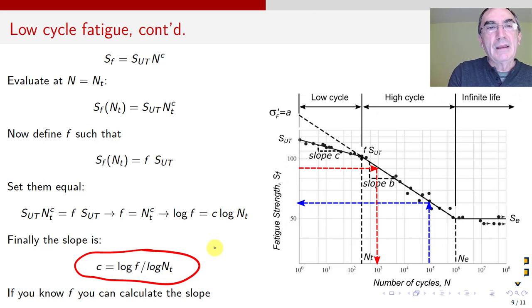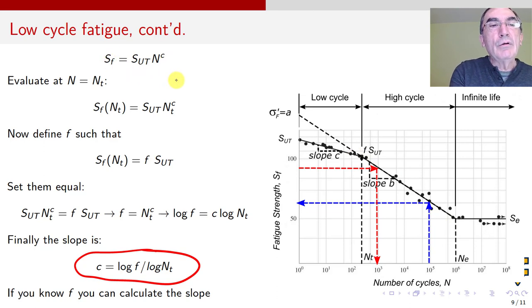So this is the equation, SF equals SUT N to the C, for this line. It's a power law, but in log it's a line, which is great because if the data fits a line, then you can get the slope and the ordinate with Excel. In this case you know the ordinate, but in the high cycle case, no. There you get the slope B and the ordinate with Excel or some other program, MATLAB, whatever. In log it's a line, but in reality it's a power law.